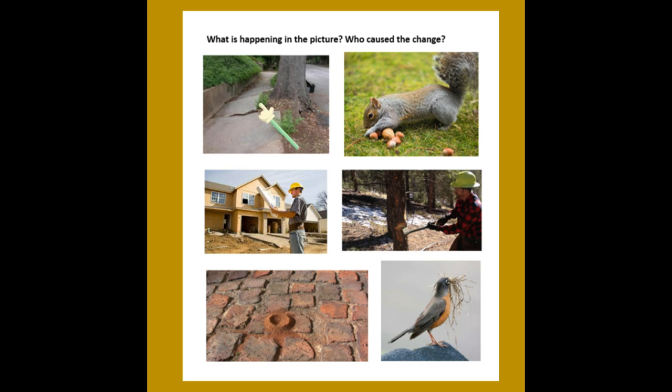The tree roots are growing and it's causing the sidewalk to break or crack. What's going on in this picture? We see a squirrel. What's he gathering? He's gathering nuts. Why? To have for the winter to eat.